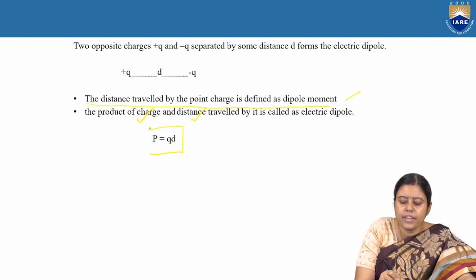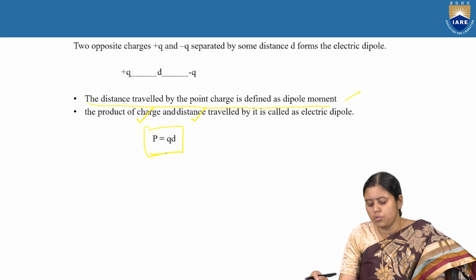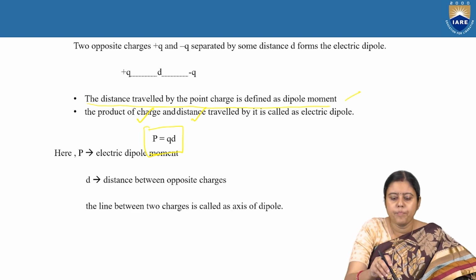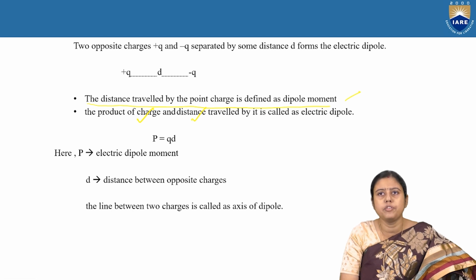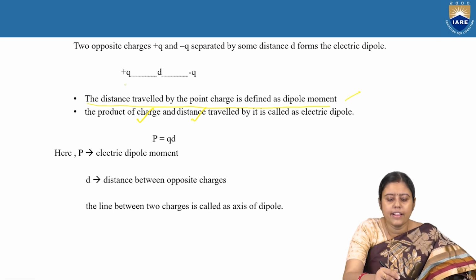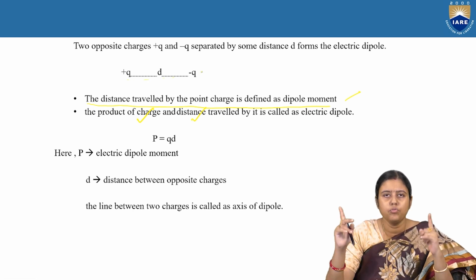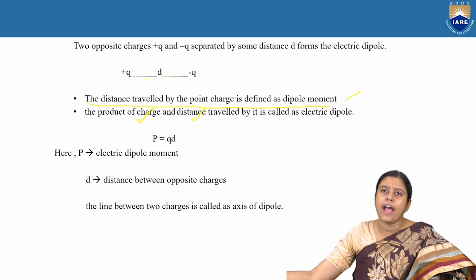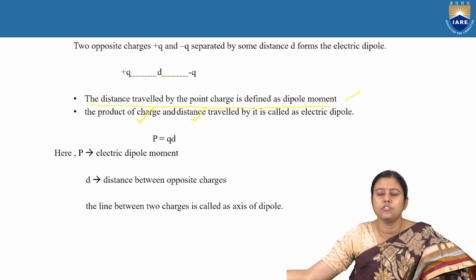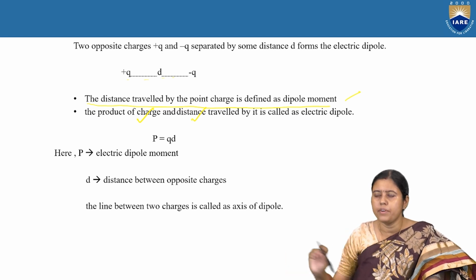It is P is equal to Q into D, where P is the electric dipole moment, D is the distance between the charges, and the line connecting the two charges is known as the axis of the dipole. This is known as the axis of dipole.